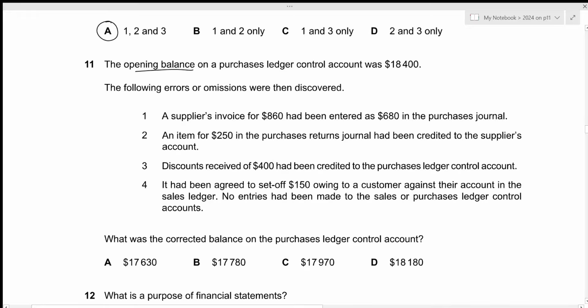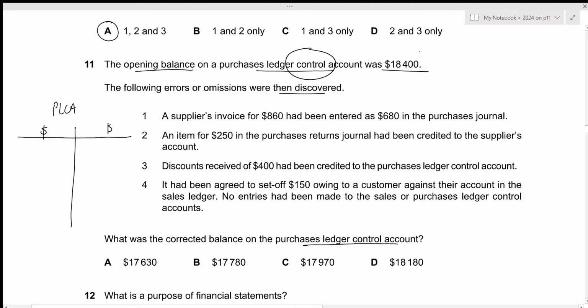The opening balance on a purchases ledger control account was 18,400. The following errors or omissions were then discovered. What was the corrected balance on the purchases ledger control account? Okay, like I said before, control accounts will be prepared based on the books of prime entries. So any errors within the books of prime entries should also be corrected within the purchases ledger control account. I'm just going to prepare it roughly right here. Remember, purchase ledger control account is the trade payables account, which is a liability. For liabilities, the opening balance will be recorded on the credit side. So the opening balance of 18,400 will be right here.